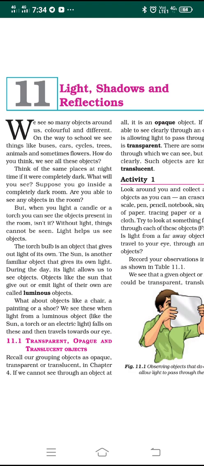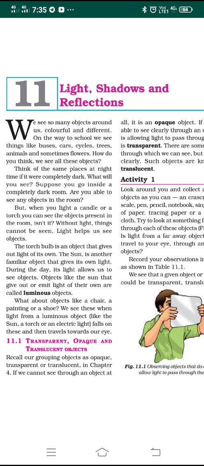Never will you be able to see in complete darkness, but if you light a candle or switch on the torch from your mobile, you will see the objects present in that room, isn't it? So the conclusion we come to is that without light the things cannot be seen.